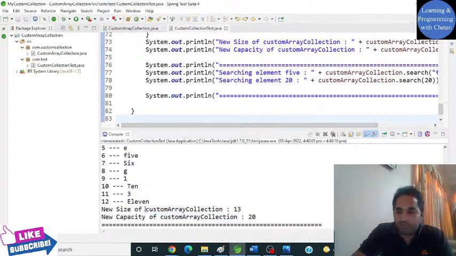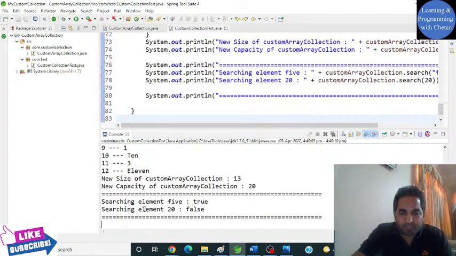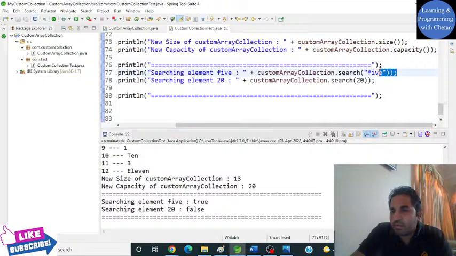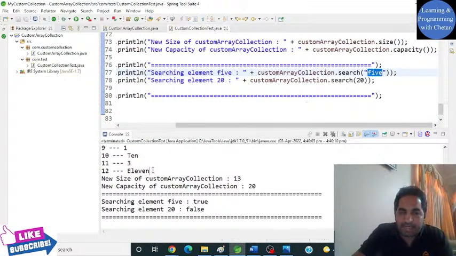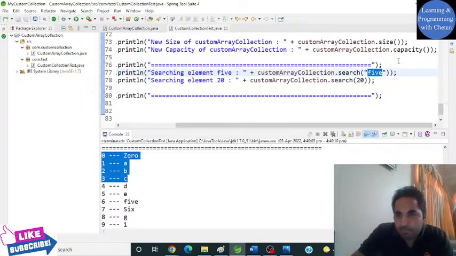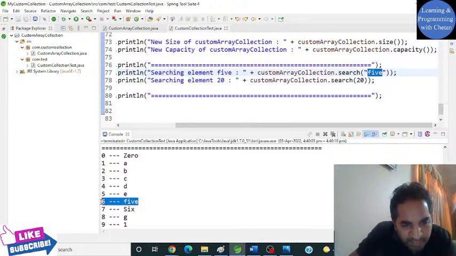Now we are left with the search operation. Here I'm trying to search for an object with the value 5 inside my collection. As per our algorithm, we iterate and check one by one. First we compare 5 with 0, no, it is not equal, compare with the next one, no, it is not equal. But yes, here we can find 5.